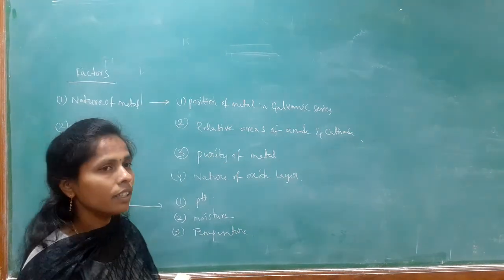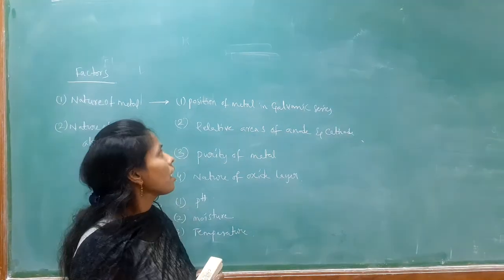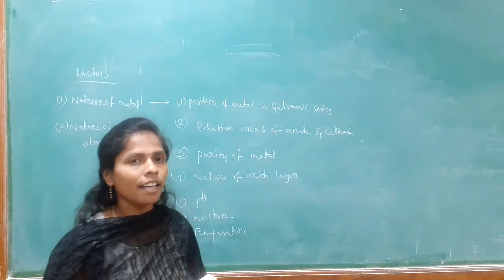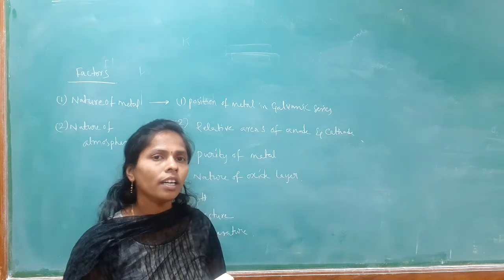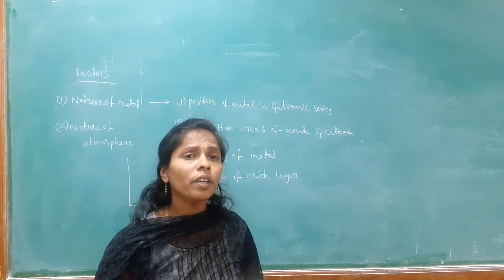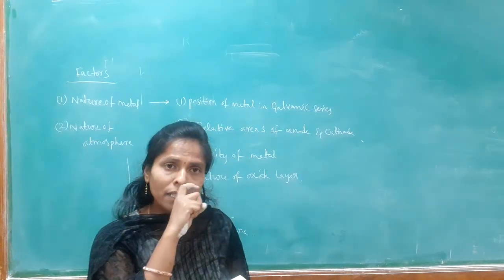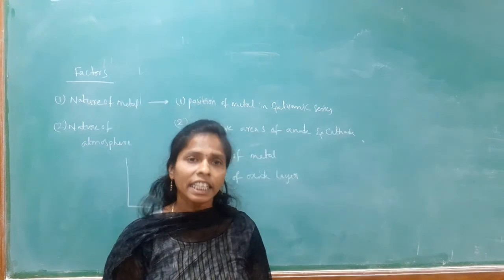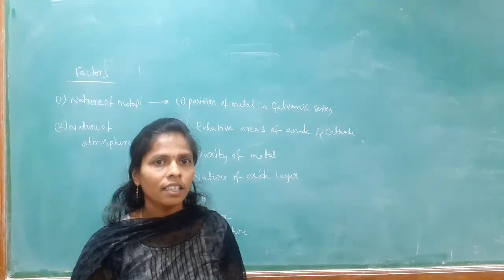The first factor in nature of metal is position of metal in galvanic series. But before that, you should know what is meant by electrochemical series. What is electrochemical series? Electrochemical series is nothing but one of the series.